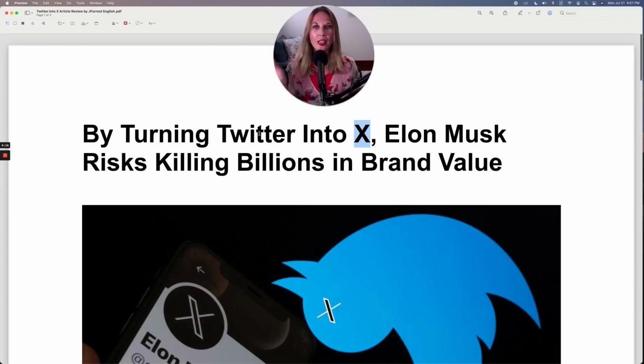So by turning Twitter into X, in this case, when you turn something into something, it means you transform it or you change it. So Elon Musk transformed Twitter into X. It is no longer Twitter. It is now called X.